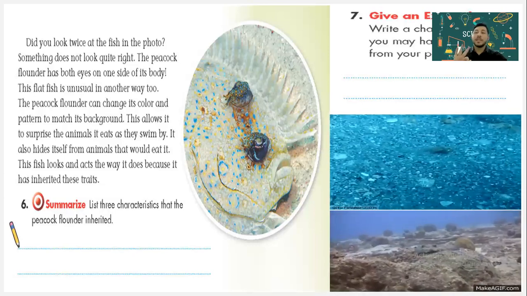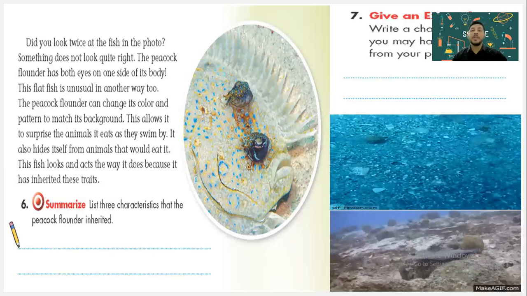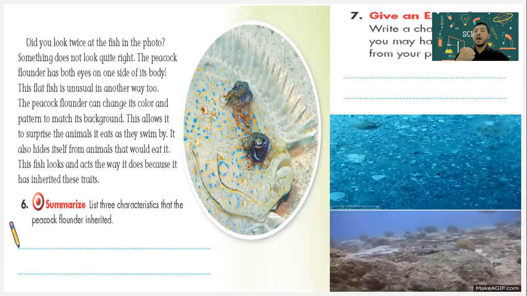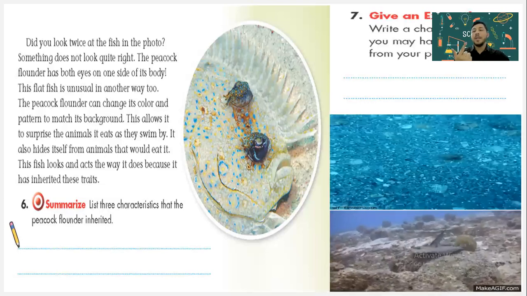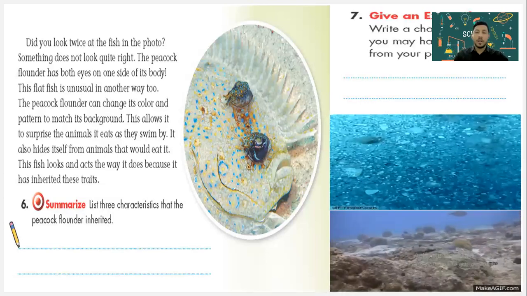Three main characteristics the peacock flounder inherits from its parents: both eyes on one side, a flat body, and the ability to change color.